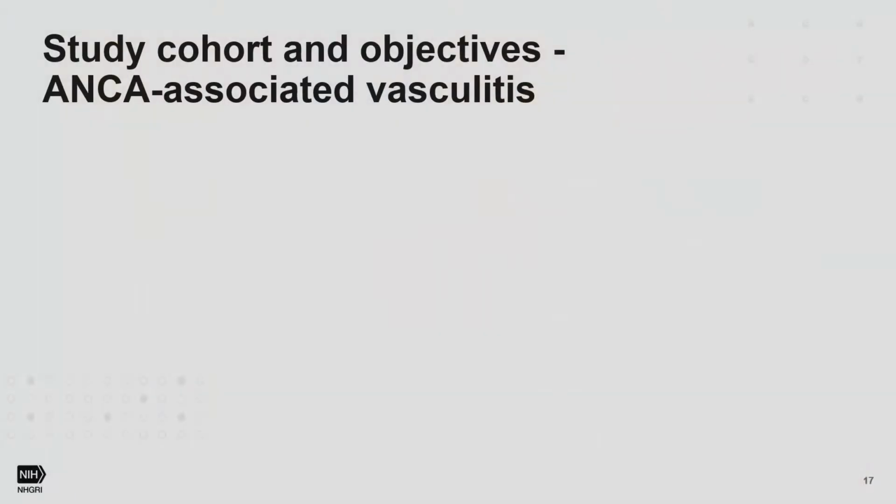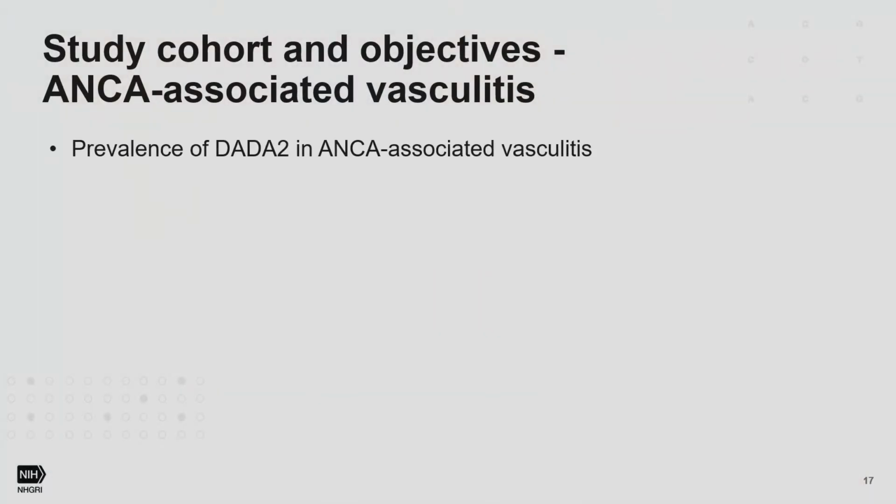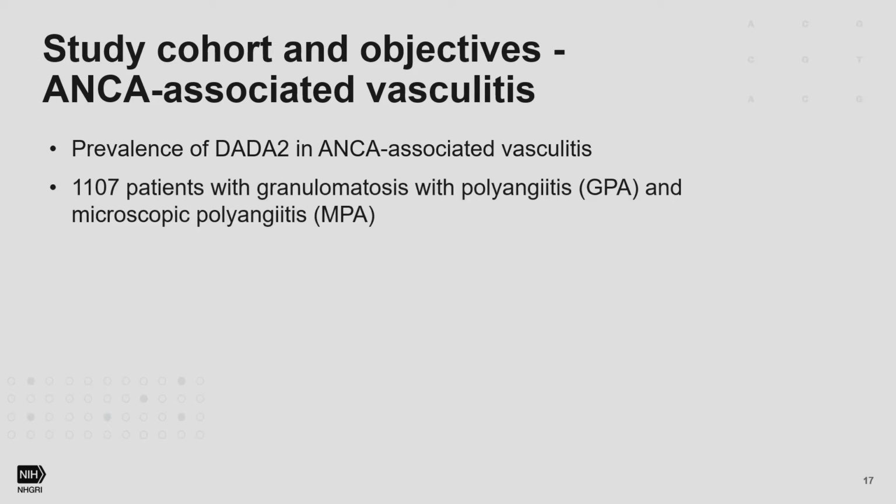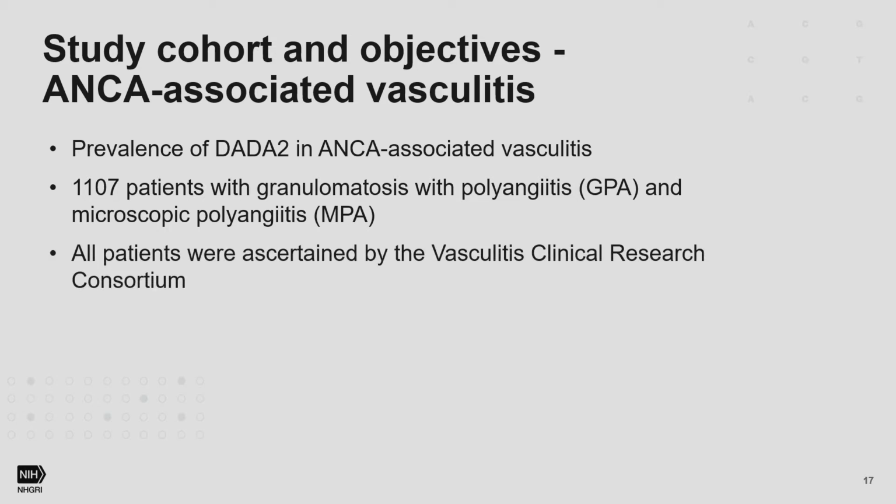Okay, now we became curious, and we wanted to test other types of vasculitis for prevalence of DADA2. So we tested the prevalence of DADA2 in ANCA-associated vasculitis. Namely, we investigated a cohort of over 1,100 patients with granulomatosis with polyangiitis and microscopic polyangiitis. And these patients were also ascertained by the Vasculitis Clinical Research Consortium.